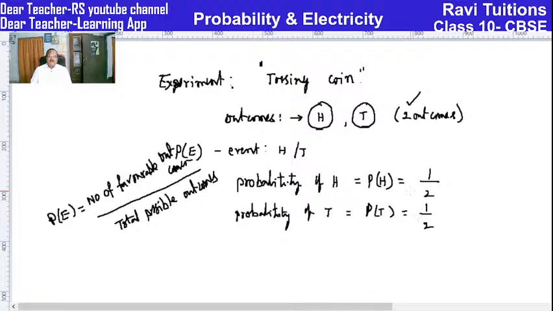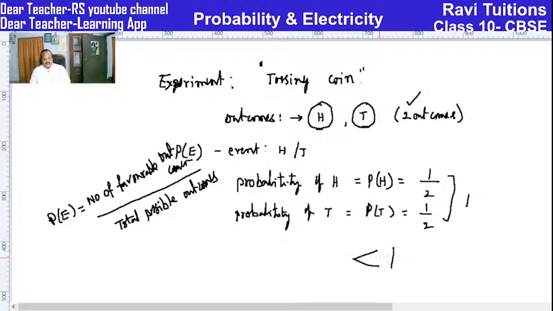So this probability always comes less than 1, whatever the probability. If you add up the probabilities of all the possible events, you will get 1. Therefore the probability of any event happening in any experiment will be less than 1.